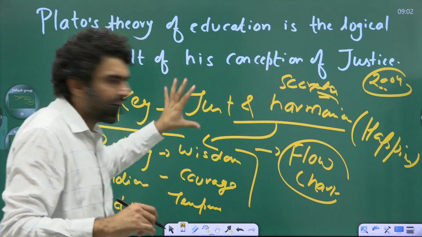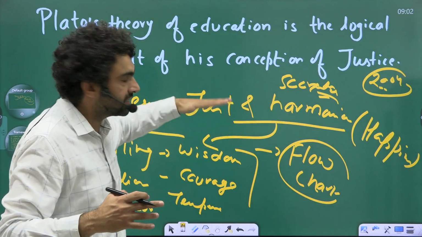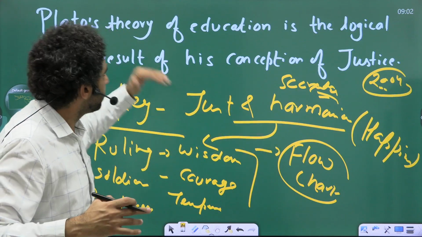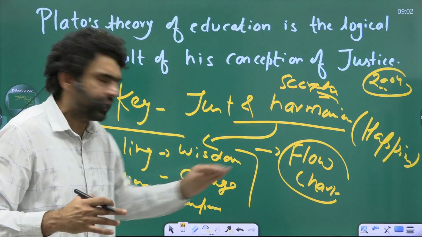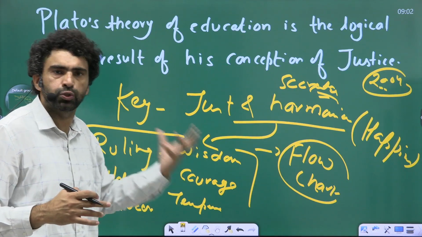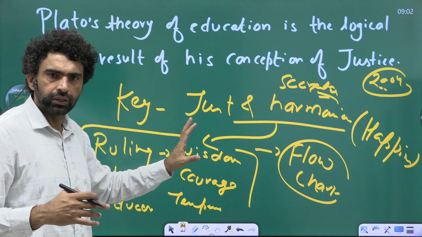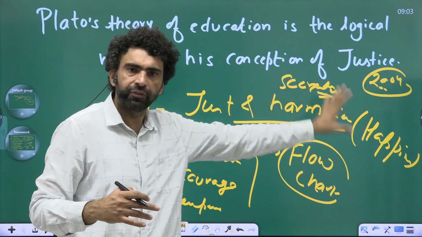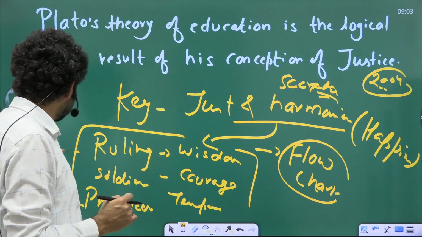So when you say clearly that his conception of justice is to bring a just and harmonious society, and it can be done only when we bring this kind of education in our society, then only these people are going to get identified, and they are going to follow what they are supposed to do. And the fourth virtue which belongs to the state, that is justice, is going to prevail. So this is how you are supposed to write your answer, by integrating all these dimensions.